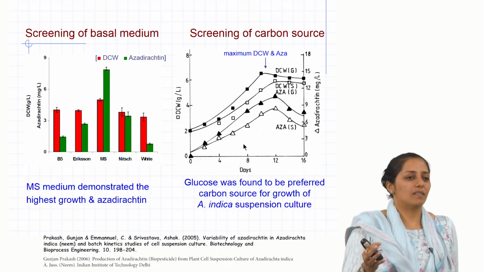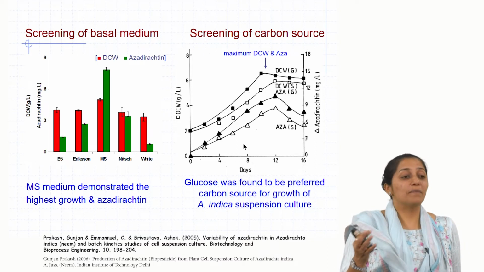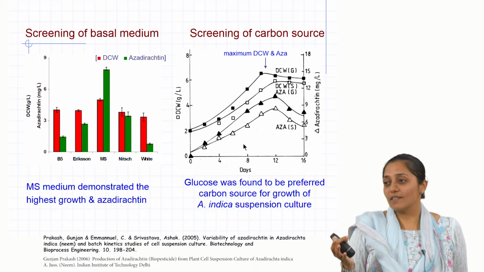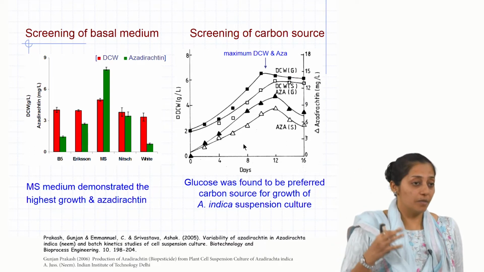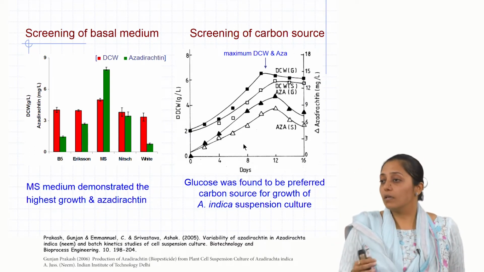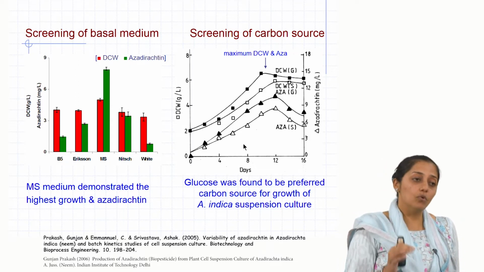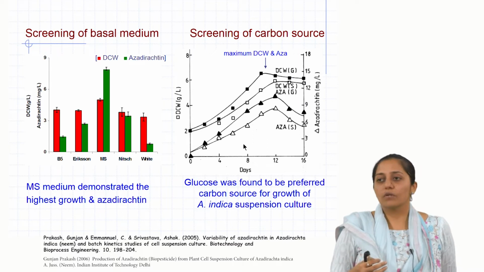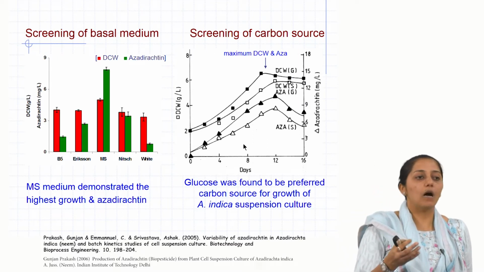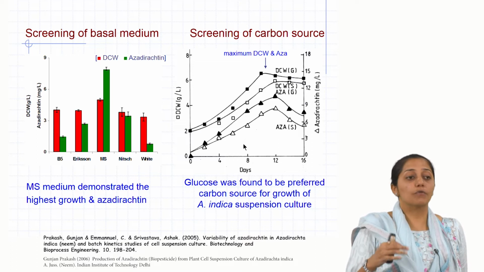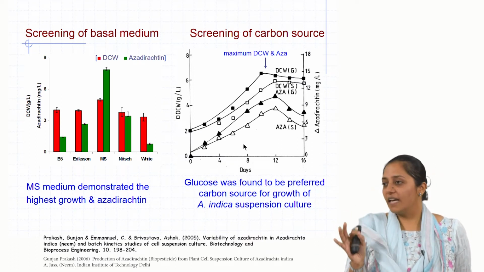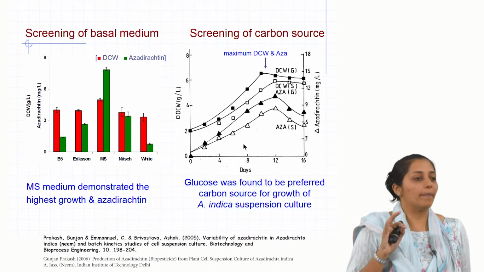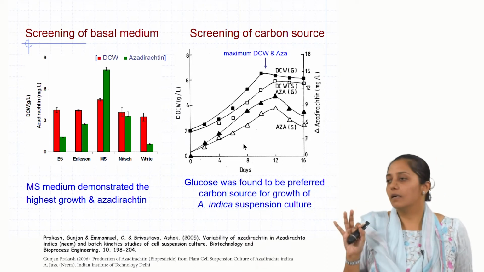Fructose can only be preferred if it is really making a remarkable difference, because fructose is expensive. So, what the group did was they picked up glucose, because ultimately glucose is easily metabolizable. So they did a kinetic study to see how, in comparison to sucrose, glucose was giving much higher yields. They did this initial study and found that glucose was giving better yields than sucrose.